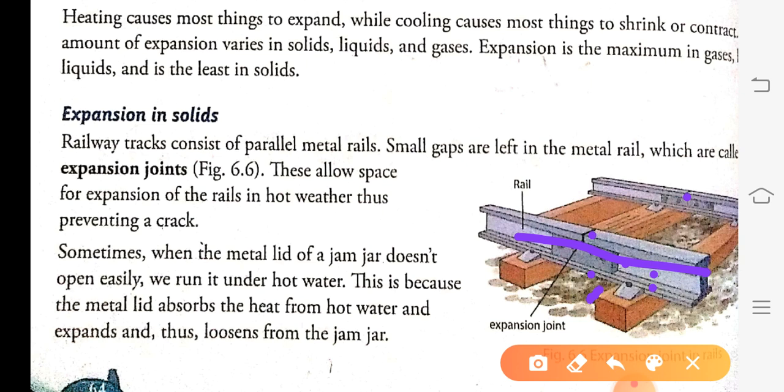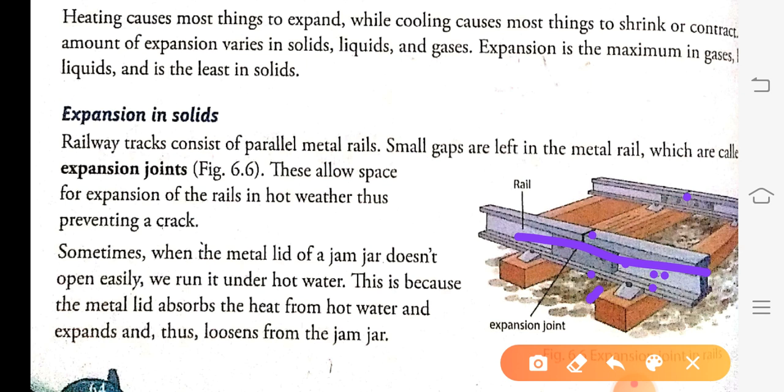Whenever the train continuously passes on it, these metal rails get heated, and due to the heat, the rails expand. To prevent them from getting cracked, these expansion joints are made.